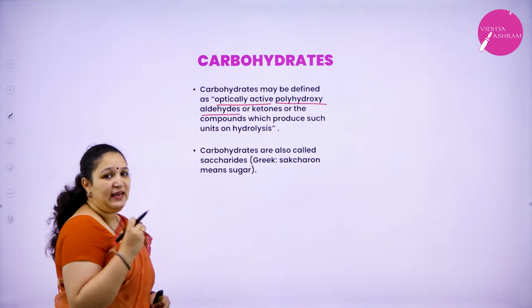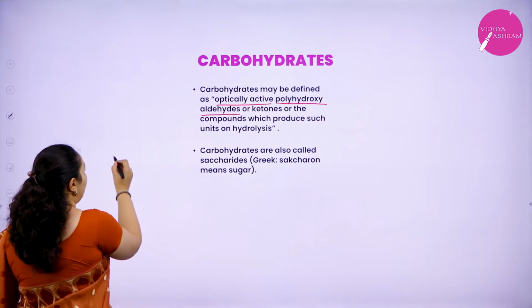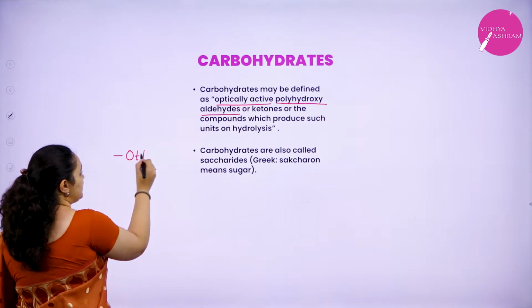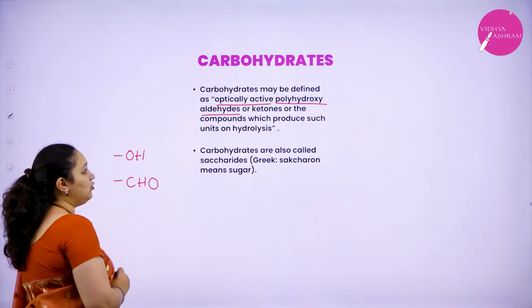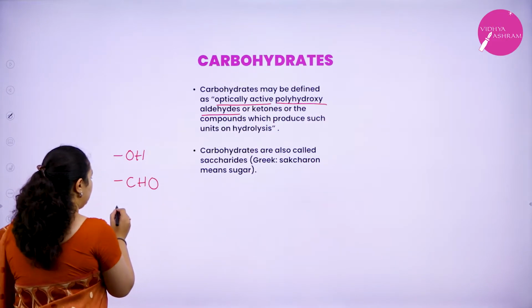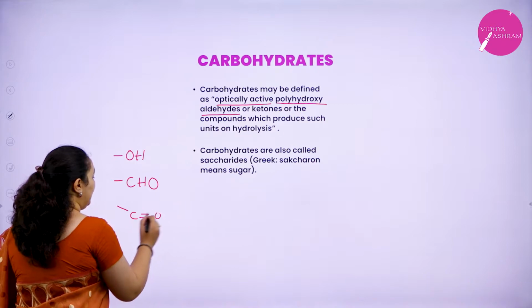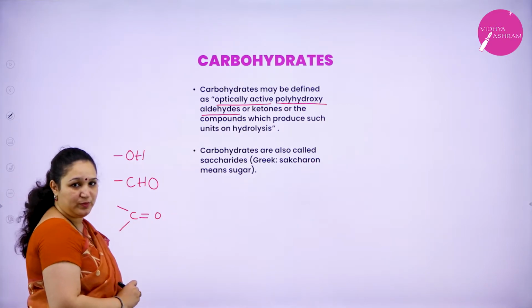Polyhydroxyaldehydes. Polyhydroxy means they have many OH groups. Aldehyde means it has got CHO group, or ketones, which means it can have ketone group.